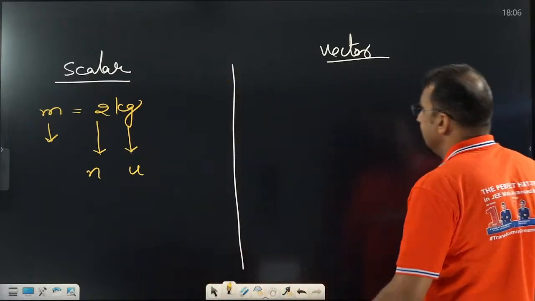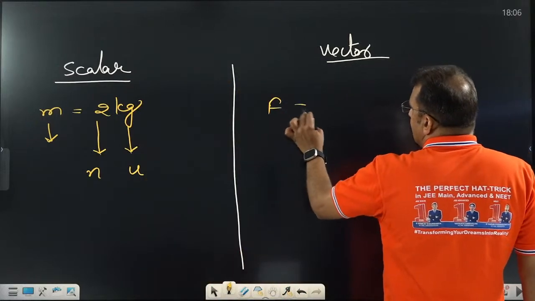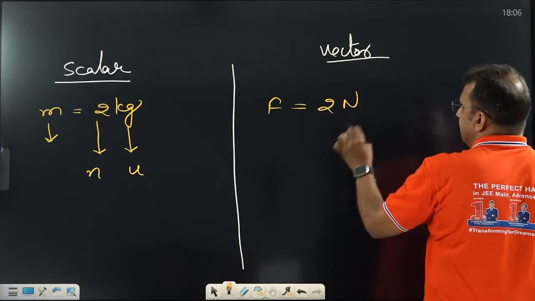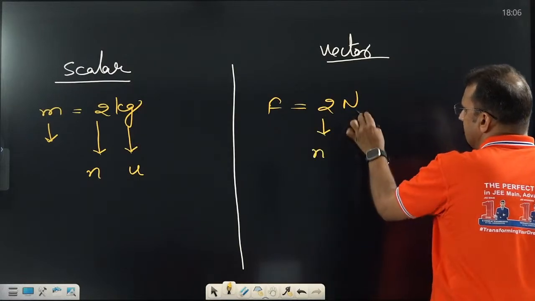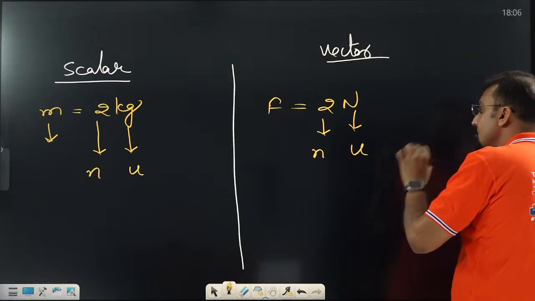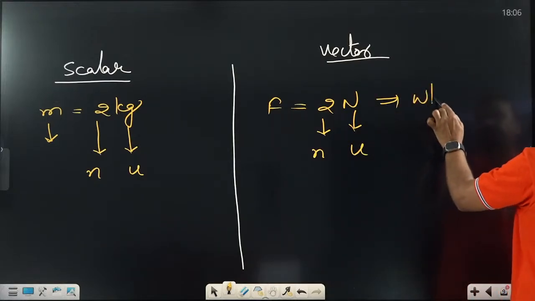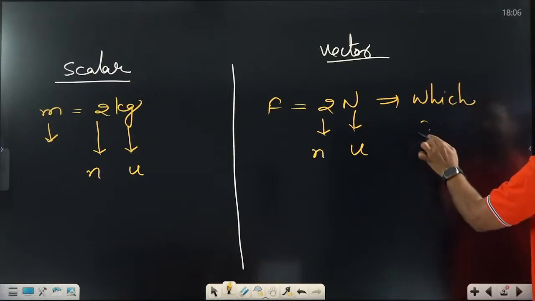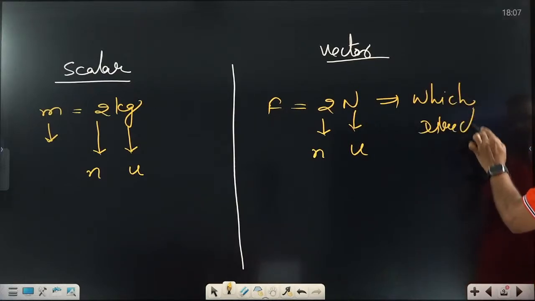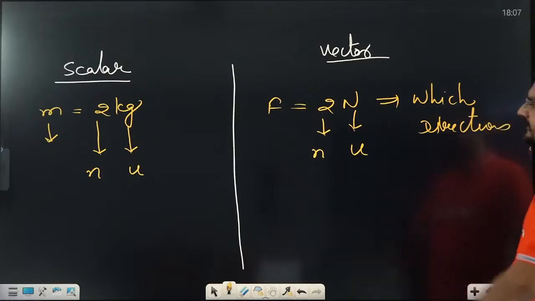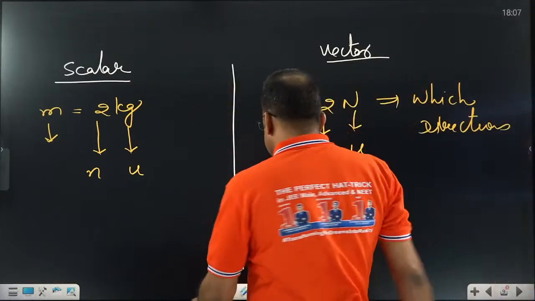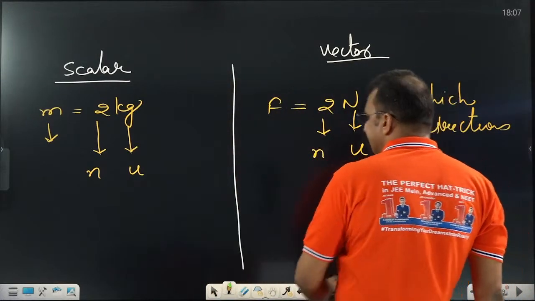In the same way, I am giving you one quantity, force equal to 2 Newton. You can say this is the numerical value, this is the unit. But one more thing is needed. What is that? In which direction? That needs to be mentioned. Which direction? Very, very important. That means, to define a scalar quantity, what is the prime requirement?